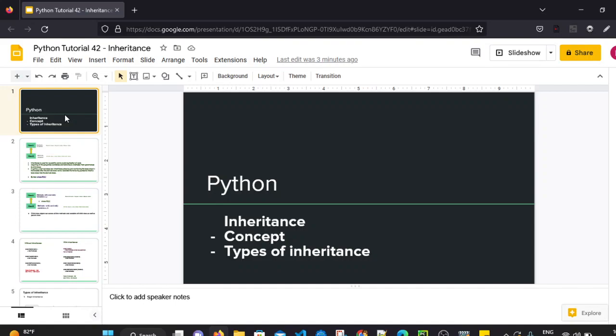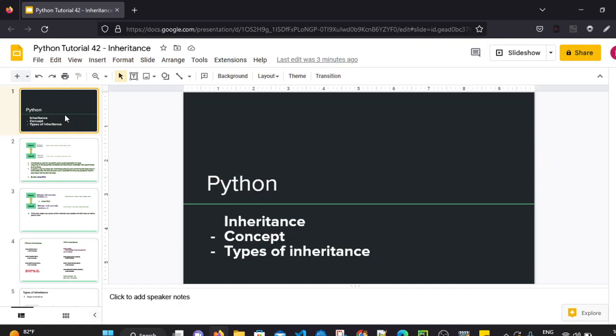So in today's session we will see about inheritance in Python. In any object oriented programming language, inheritance is a very important topic. Python, we know, supports structural as well as object oriented concepts, and it supports the inheritance concept as well. So what exactly is inheritance, that we will see today. We will see about the types of inheritance as well. And let's start now. So what exactly is inheritance?